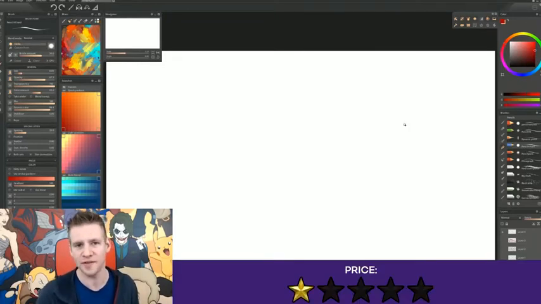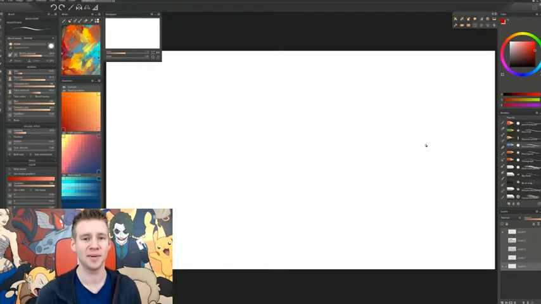I give it 1 out of 5 stars simply because in this lineup, and the info you guys are looking for is cheap and free, and this is the most expensive of the whole lineup. So 1 out of 5 stars because it's $20 and not $0. Do keep in mind the context though, because in the grand scheme of things, this would get 4 out of 5 stars, because $20 if it were a pro program would be fantastic. But unfortunately it's not. So let's get to the UI and user experience.